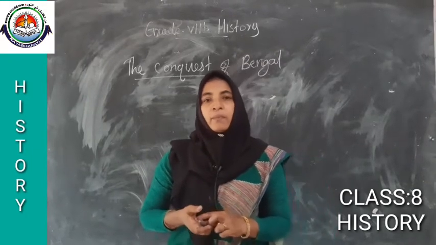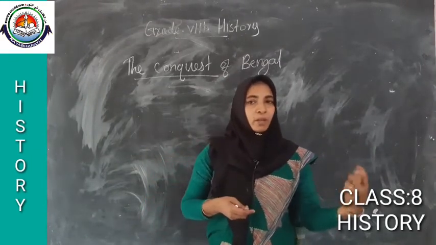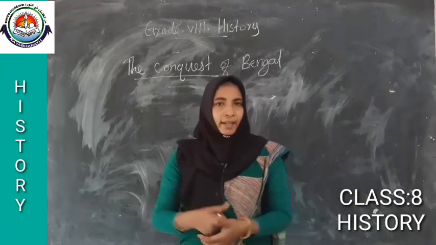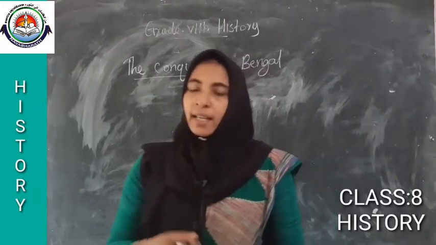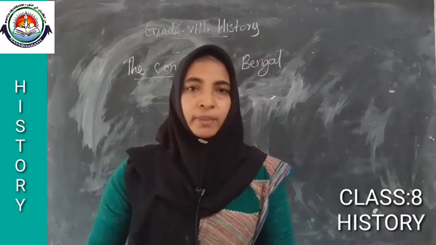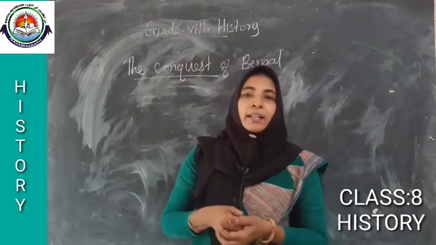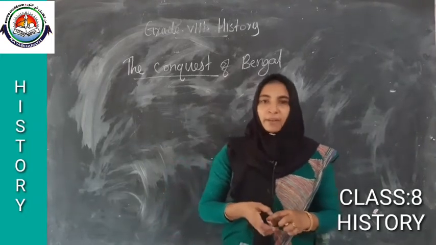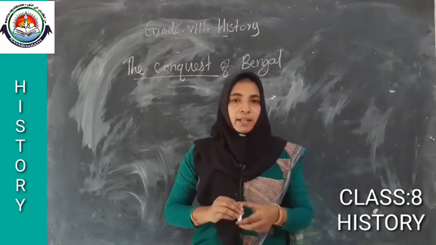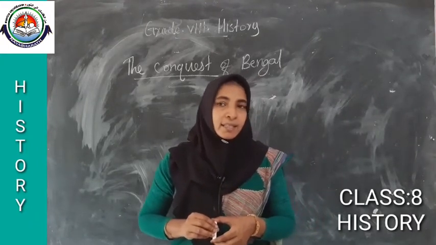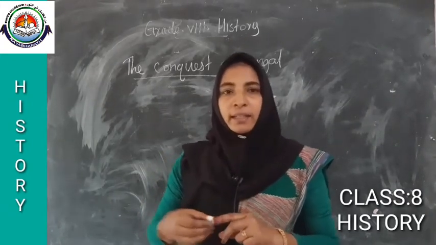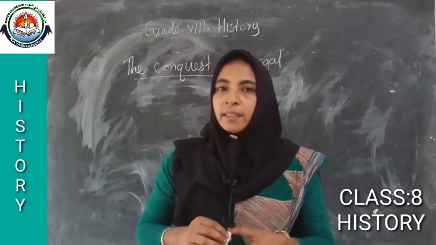That means what was the first intention of the coming of Britishers here? What was their intention? To be involved in trade. That was their intention. Then now it leads to the establishment of their power here. Now they started to establish their political power here. So they started to set up trade centers. First they set up a trade center in Surat. Then another one in Bengal.